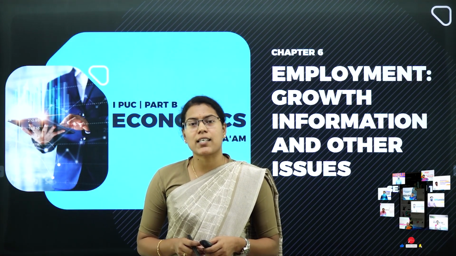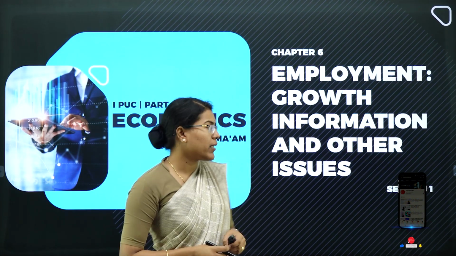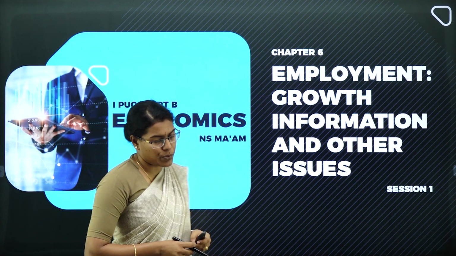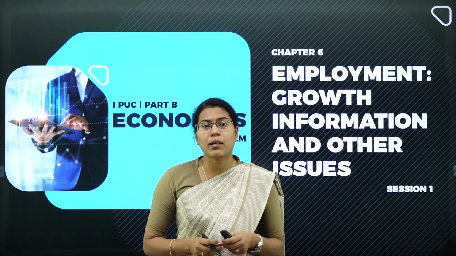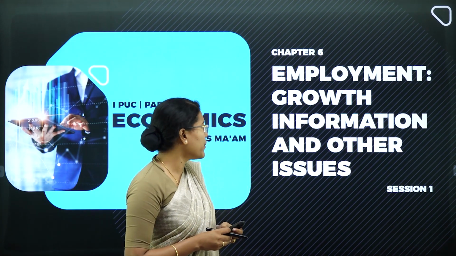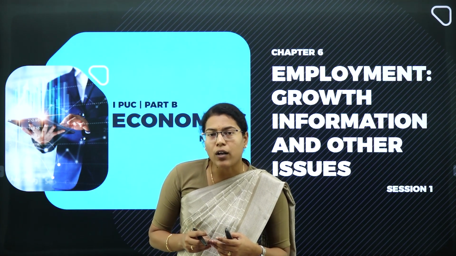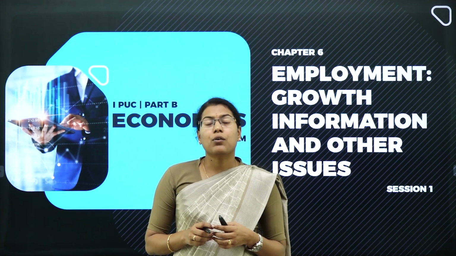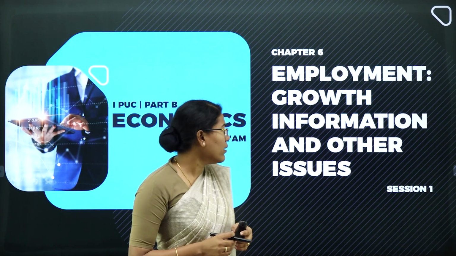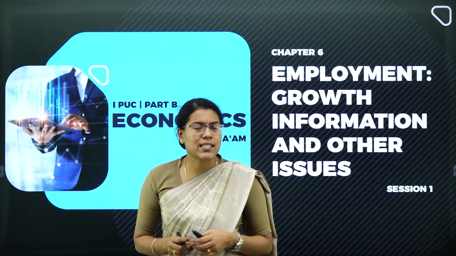Today we will be discussing a new chapter from Part B, that is Indian Economic Development, and the chapter name is Employment, Growth, Information and Other Issues. So in this chapter, we will be studying about employment. What is employment? What are the different types of unemployment? As well as some information about India's economy and economic condition, and not only that, the employment condition, worker population ratio of India, and some of the information related to its growth in various sectors.